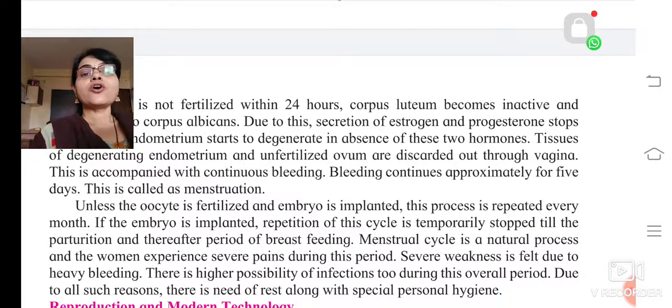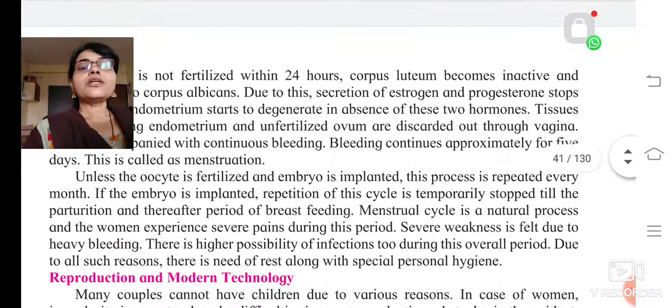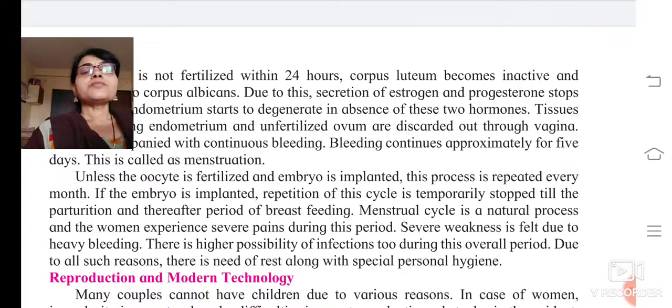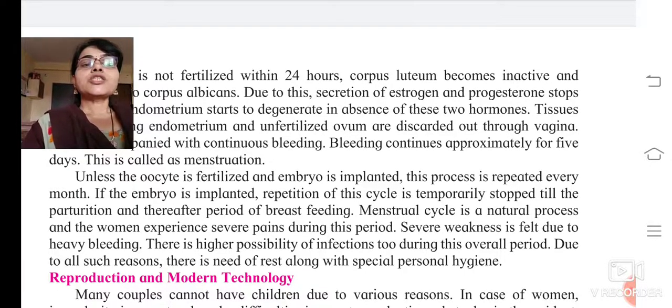But if the oocyte is fertilized and the embryo is implanted, this process is not repeated. That is, if the oocyte is not fertilized and the embryo is not implanted, then this process is going to continue every month. So this we call menstruation. If the embryo is implanted, then repetition of this cycle will stop temporarily. If the oocyte gets fertilized, all the above process will not take place.